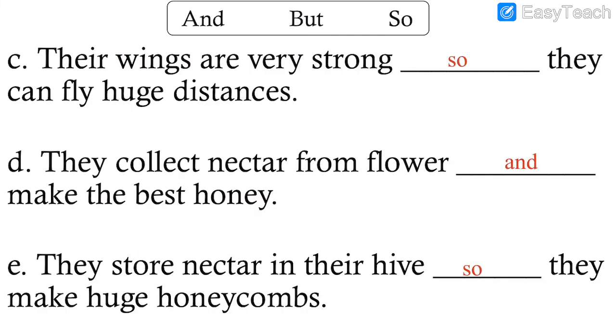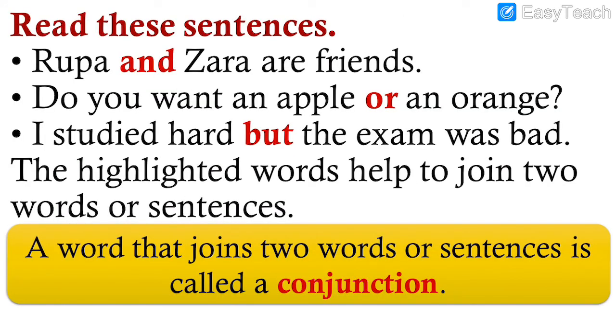Their wings are very strong, so they can fly huge distances. They collect nectar from flowers and make the best honey. They store nectar in their hive, so they make huge honeycombs. Read these sentences. Rupa and Zara are friends. Do you want an apple or an orange? I studied hard, but the exam was bad. So, a word that joins two words or sentences is called a conjunction.